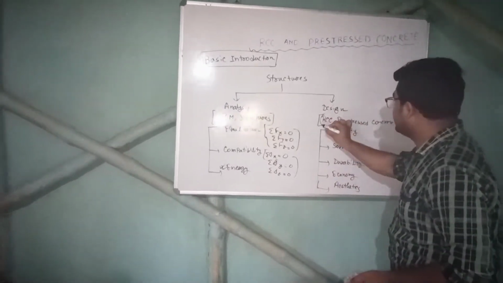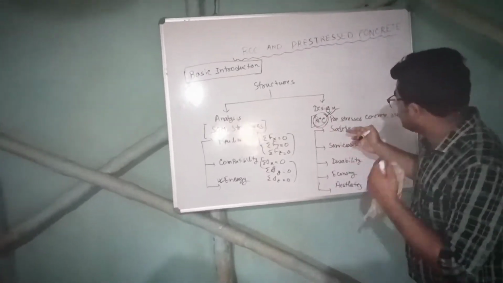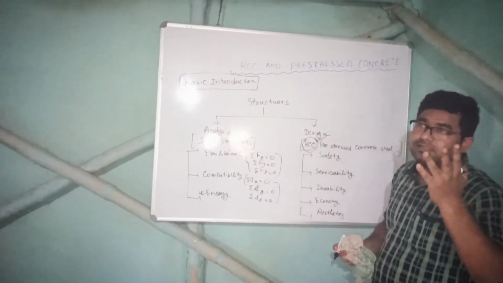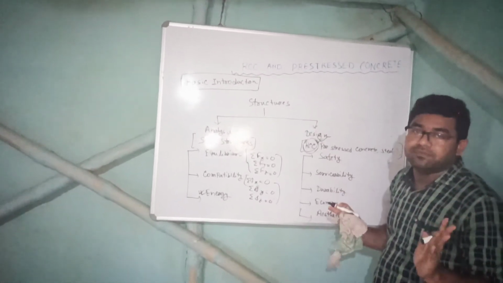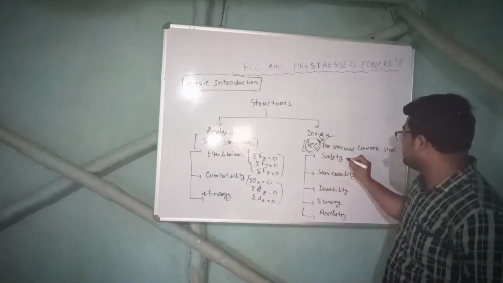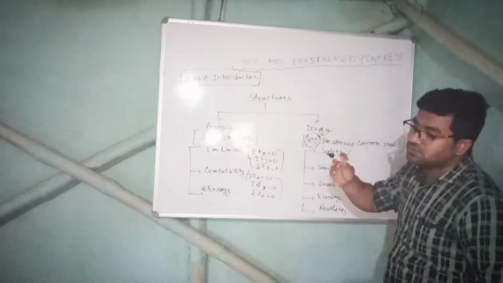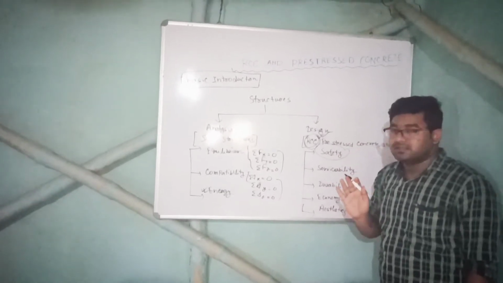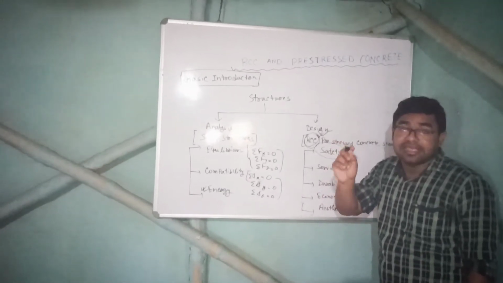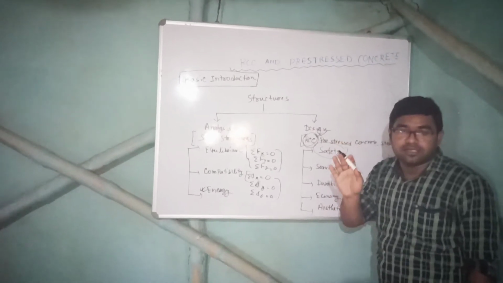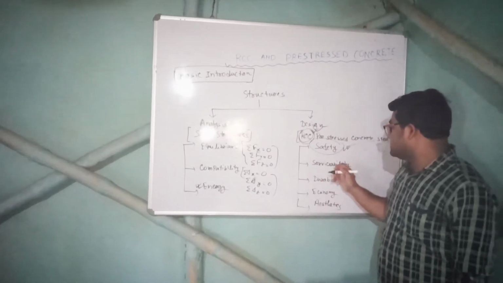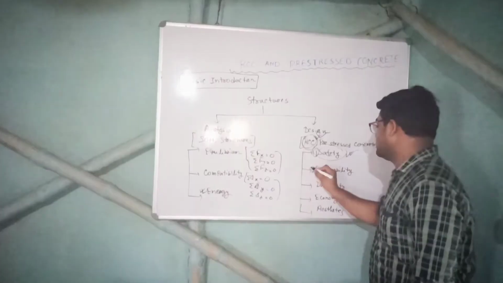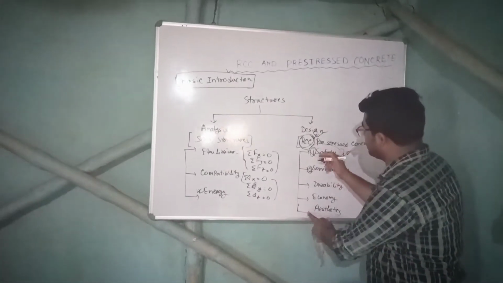Now, here is our RCC, right? So, what is safety? Safety means, suppose we are designing a beam. The beam should be able to resist the shear force and bending moment. That is, it is safe against that shear force, against that bending moment, against that torsion, right? This is utmost important in strength of material. These two things, that is safety and serviceability, are very important in RCC.